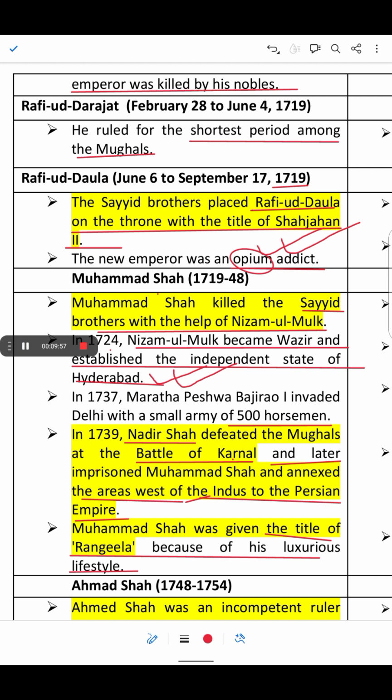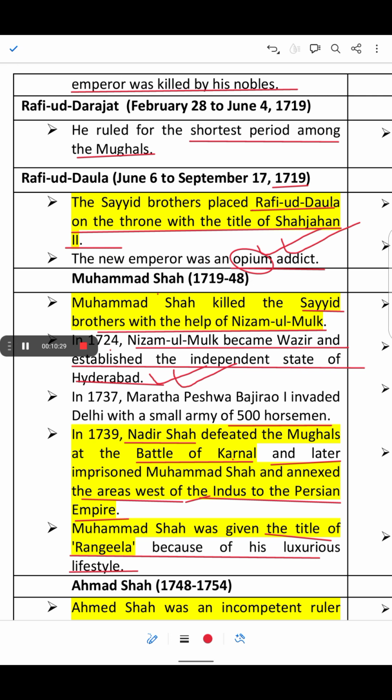Nadir Shah had a very small army, but well equipped and very disciplined, and able to defeat the big Mughal army. Despite their large army, the Mughal Empire could not withstand Nadir Shah. Okay, and thus the Mughal army was poorly organized and suffered a crushing defeat against Nadir Shah.